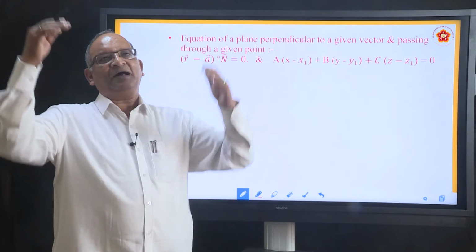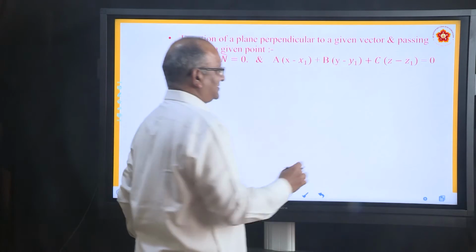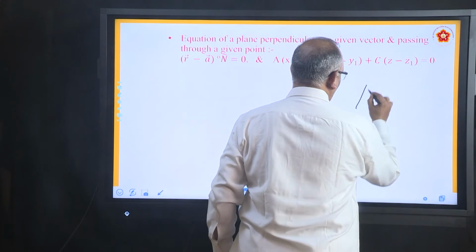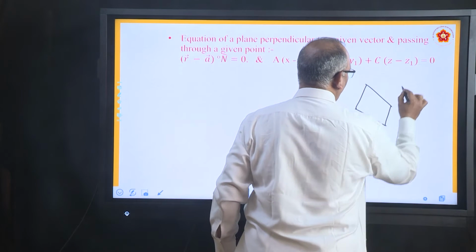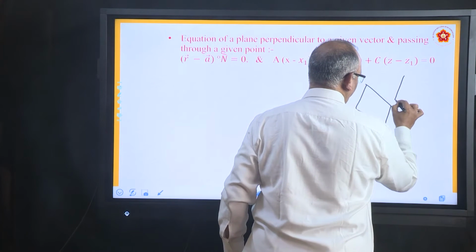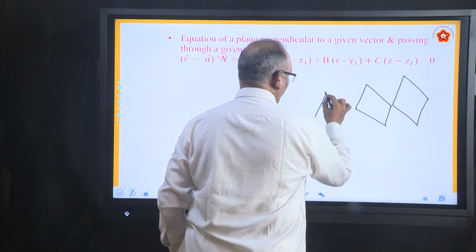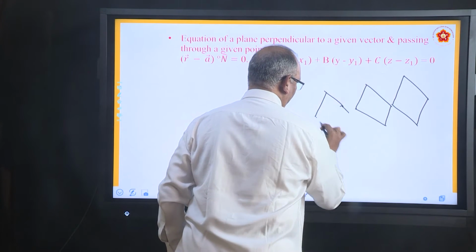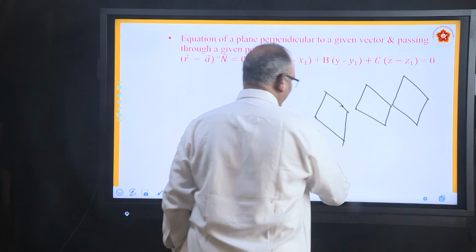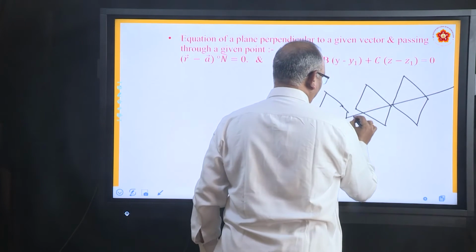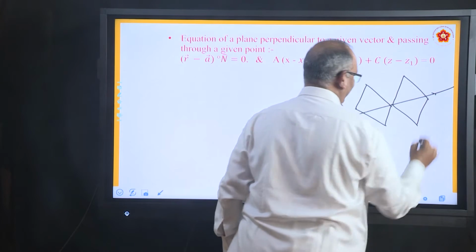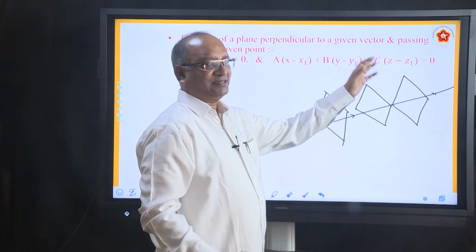This vector can pass through any number of planes. For example, see this is the diagram. Let us say this is one plane, this is another plane, and this is one more plane. Now suppose there is a vector; it can pass through any number of planes.